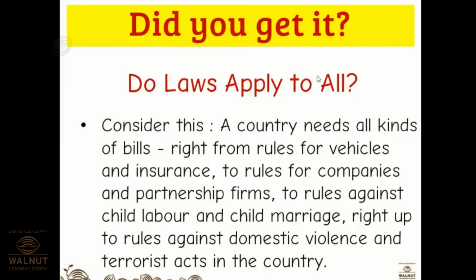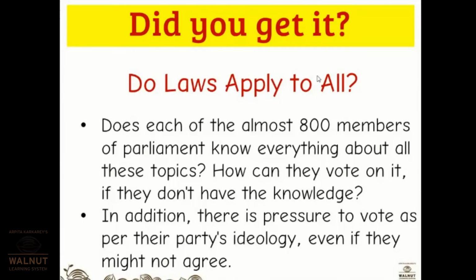Let's see. Consider this, the country needs all kinds of bills, right, from rules on vehicles and insurance to rules on companies and partnership firms, to rules against child labor and child marriage, right up to rules against domestic violence and terrorist acts in the country. So does each of these almost 800 members of parliament know everything about all these topics? How can they vote on it if they don't have knowledge of this?